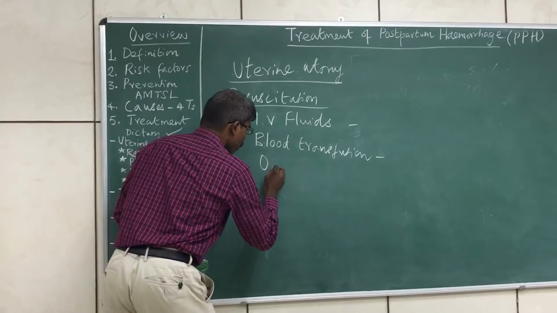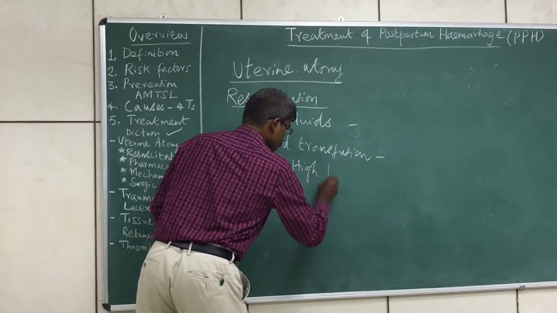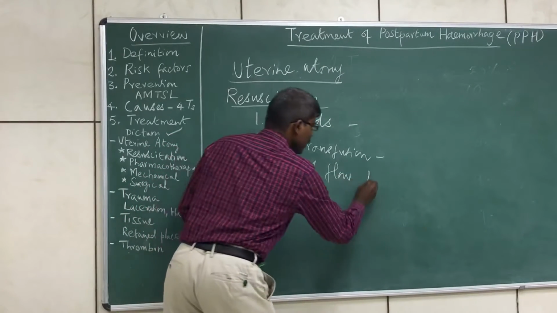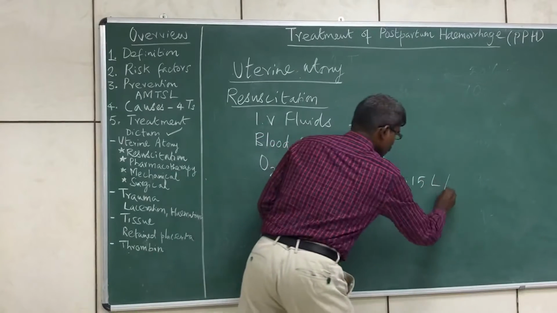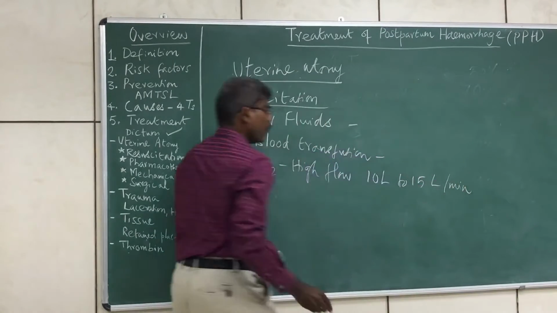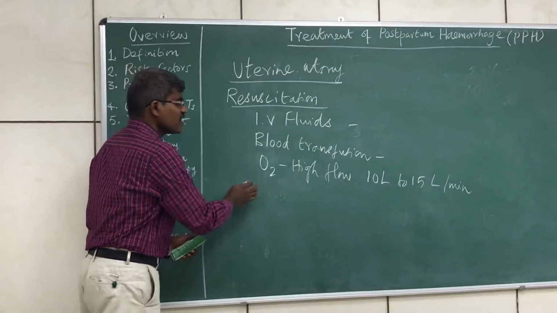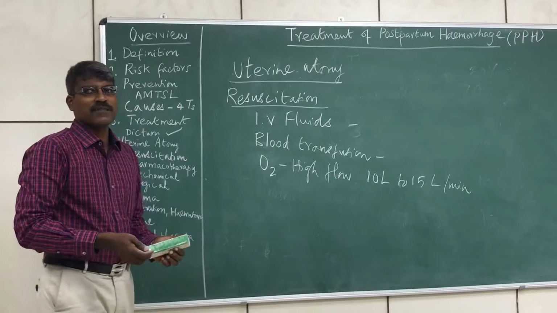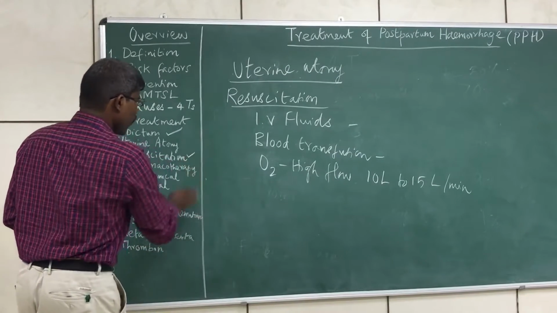We can give oxygen, high flow oxygen, 10 liters to 15 liters per minute of high flow oxygen can be given. So these are the initial resuscitative measures which have to be taken. This is common for any type.